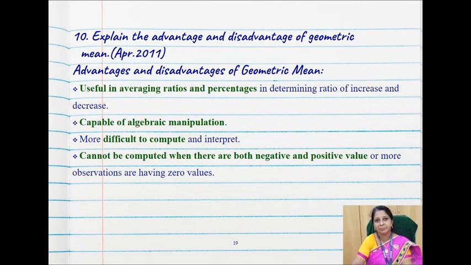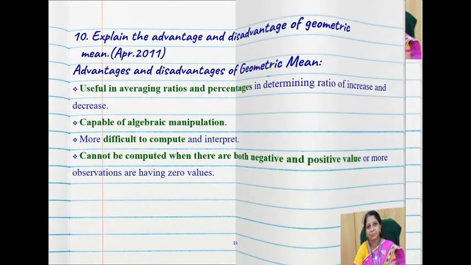The advantage and disadvantage of geometric mean. Useful in averaging ratios and percentages, capable of algebraic manipulation, difficult to compute, can't be computed when there are negative and positive values.